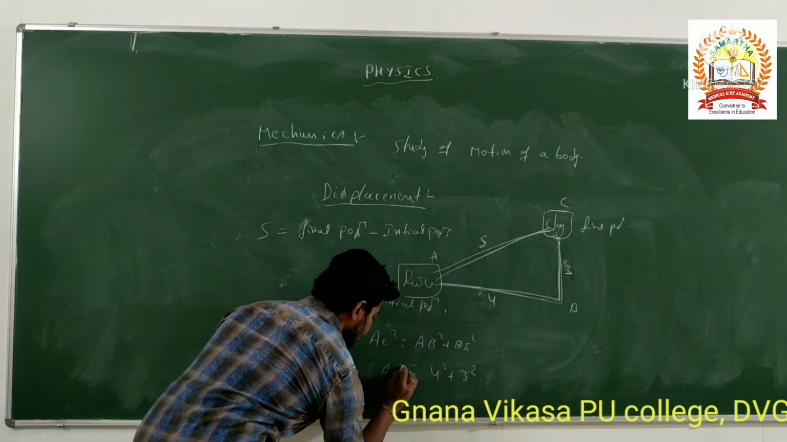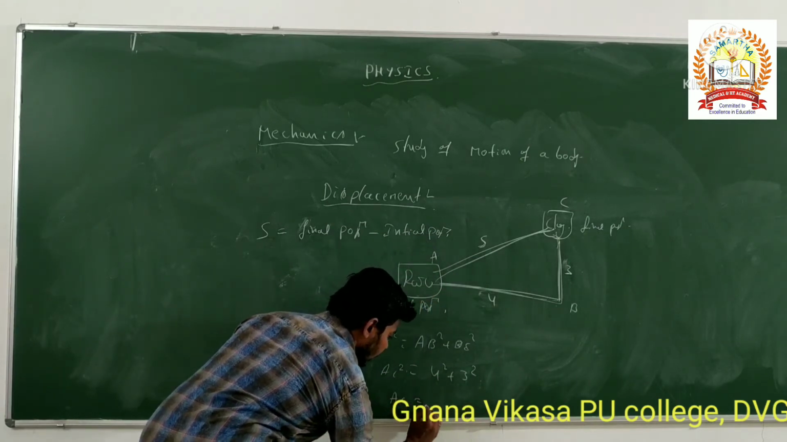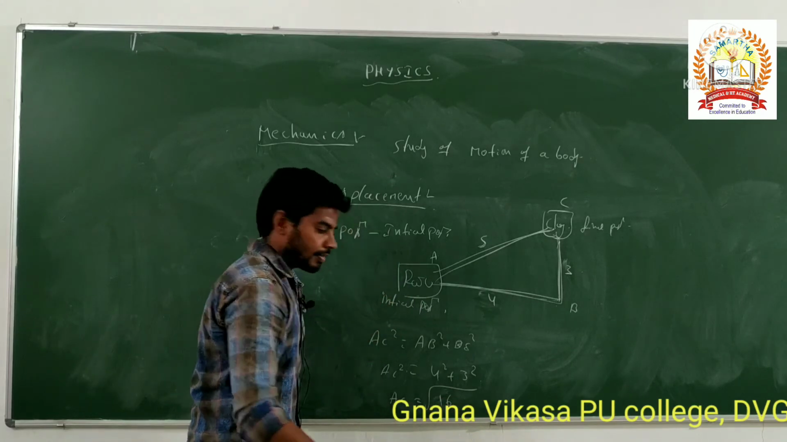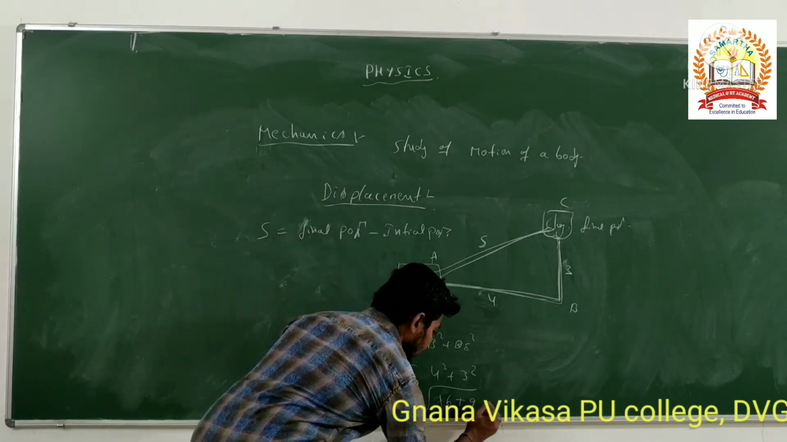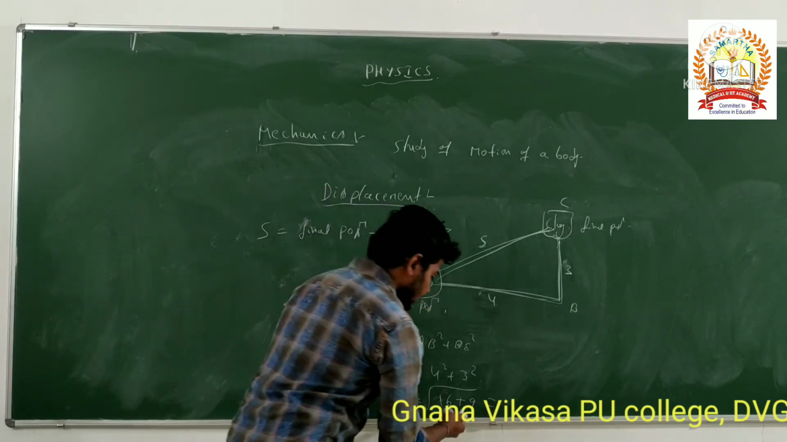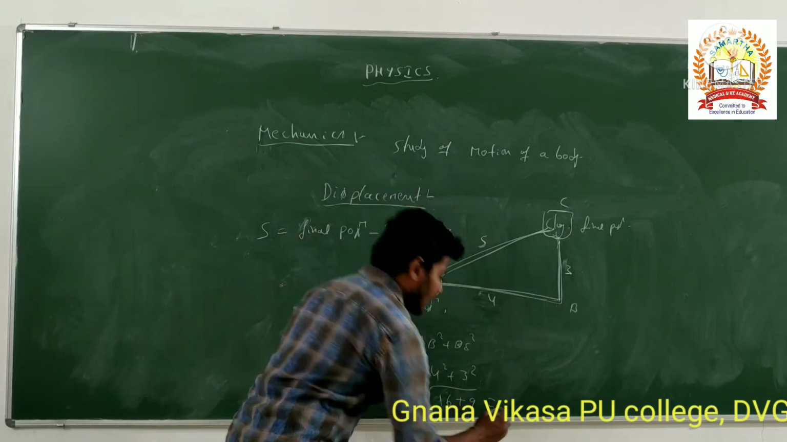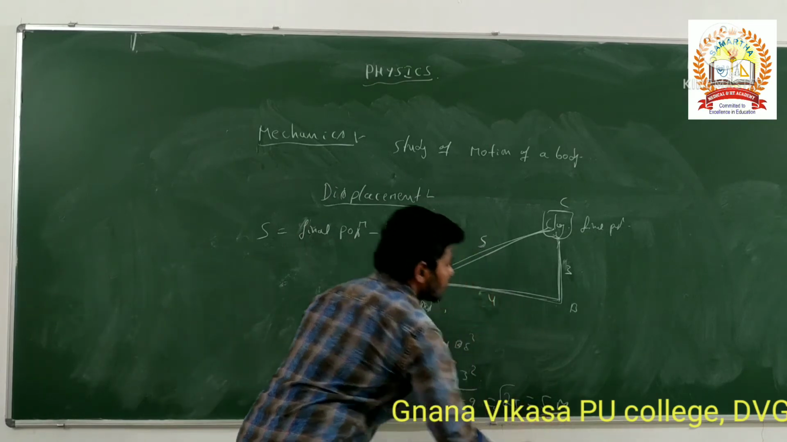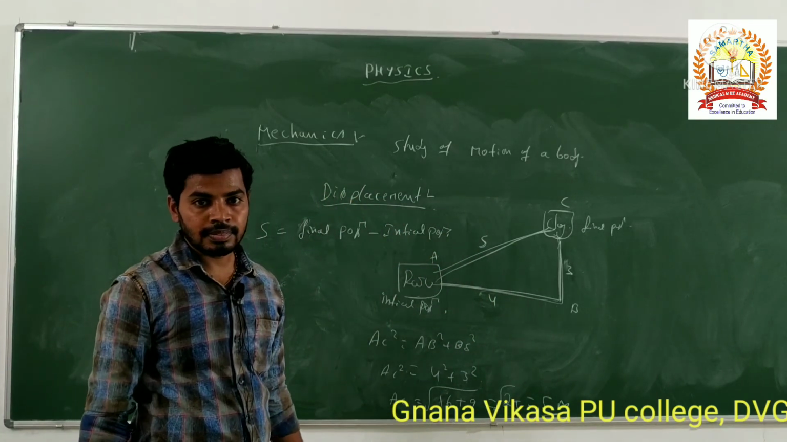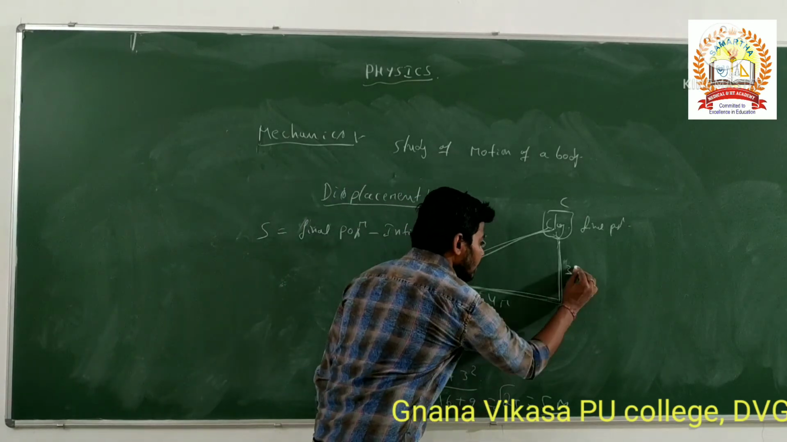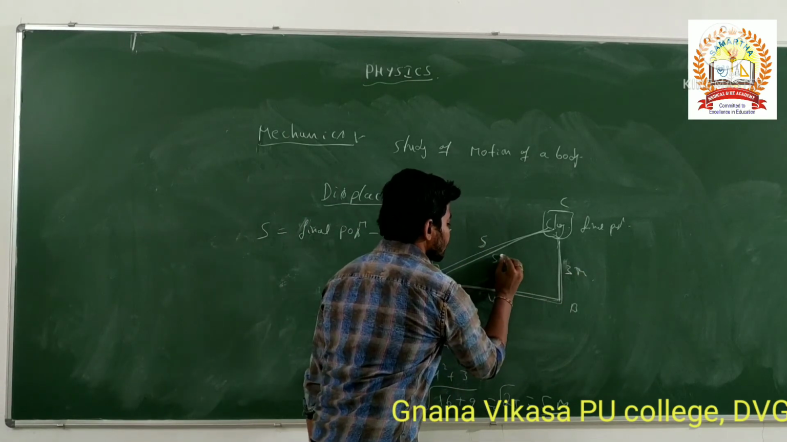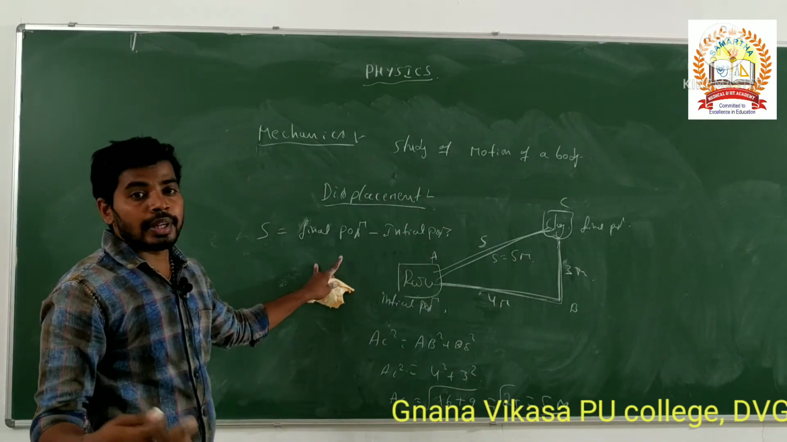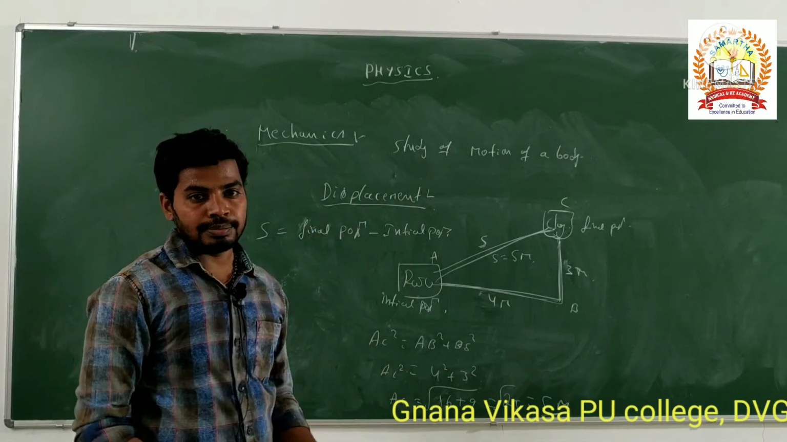This is nothing but AC square. Then AC is equal to, what is the answer? 4 square is 16, plus 3 square is 9. What is the answer here? 16 plus 9 is 25. Square root of 25 is nothing but 5 meter. If they give 4 meter and 3 meter, then the displacement is 5 meter. Like that we are calculating the displacement.